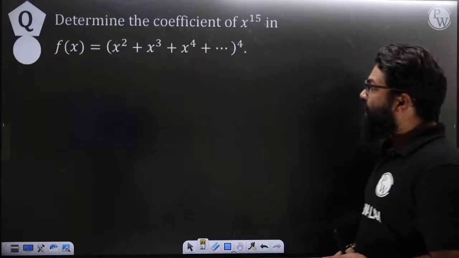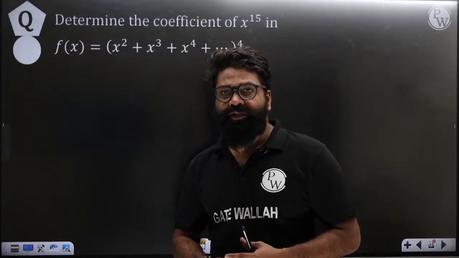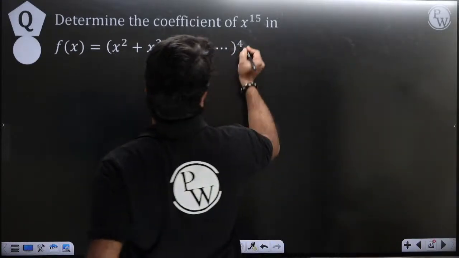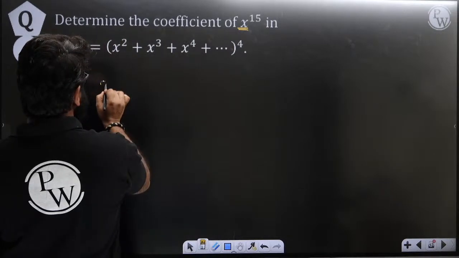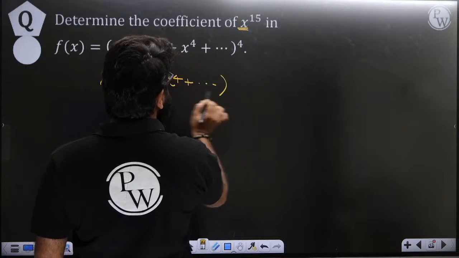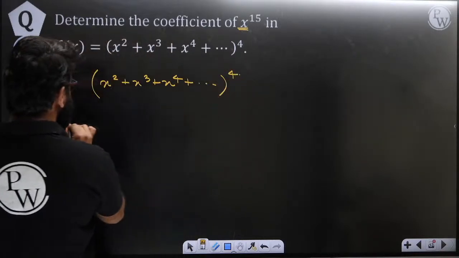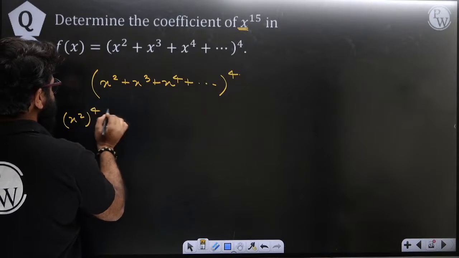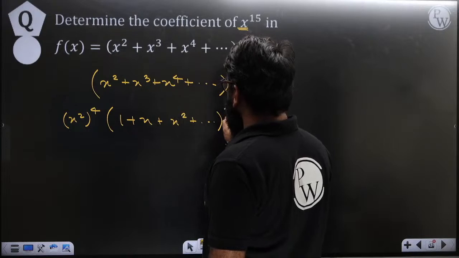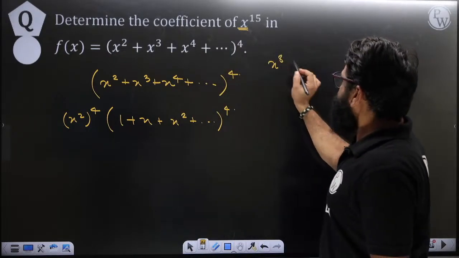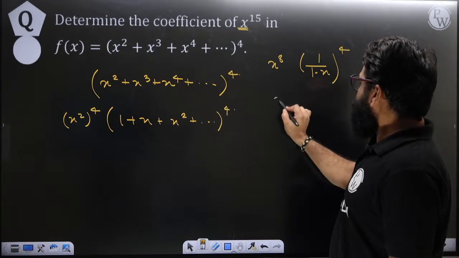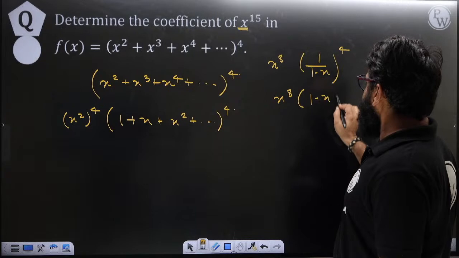Now here we have the concept of what? This is basically the concept of generating function. So how can we solve it? We have to find the coefficient of x raised to 15. So this is x raised to 2 plus x raised to 3 plus x raised to 4, and it leads to 4 here. You take x square common, and you will get 4. This one will become 1 plus x plus x square, and then it is raised to 4. So here it will become x raised to 8, and then 1 upon 1 minus x, raised to 4. So x raised to 8, 1 minus x to the power minus 4.